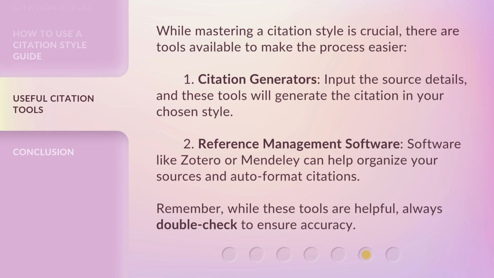While mastering a citation style is crucial, there are tools available to make the process easier. 1. Citation generators. Input the source details, and these tools will generate the citation in your chosen style. 2. Reference management software. Software like Zotero or Mendeley can help organize your sources and auto-format citations. Remember, while these tools are helpful, always double-check to ensure accuracy.